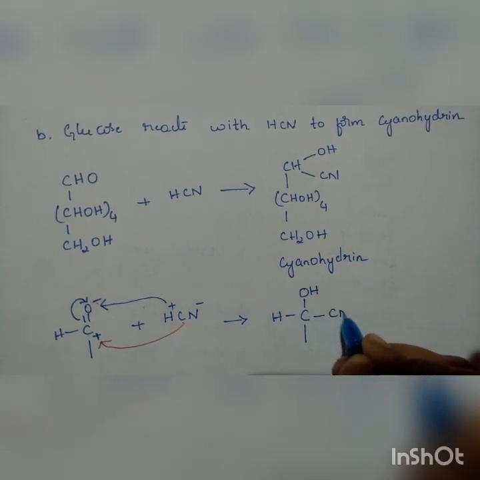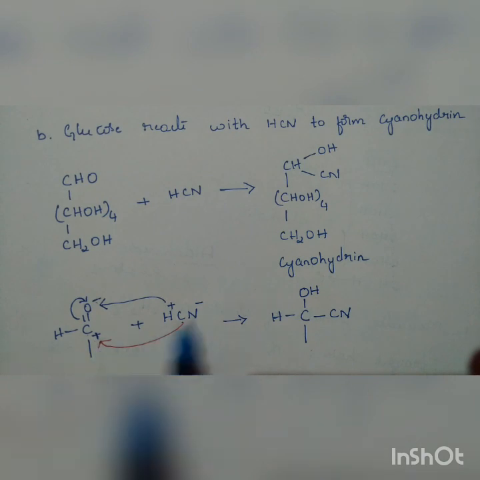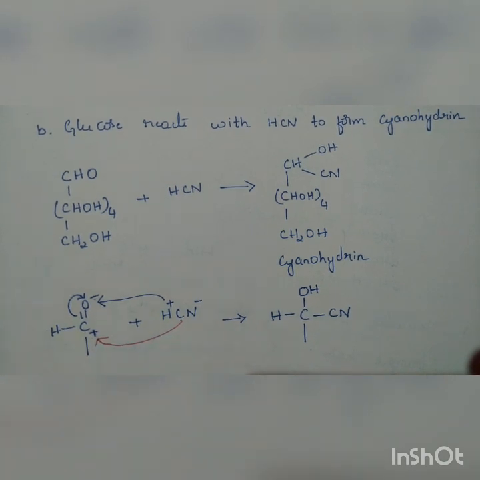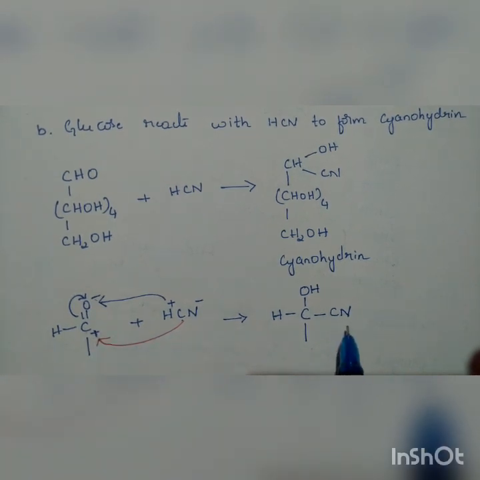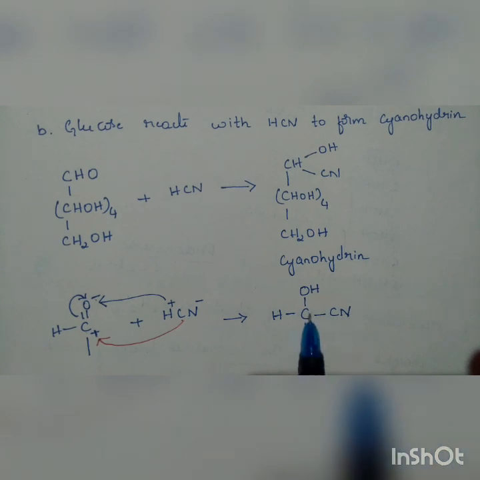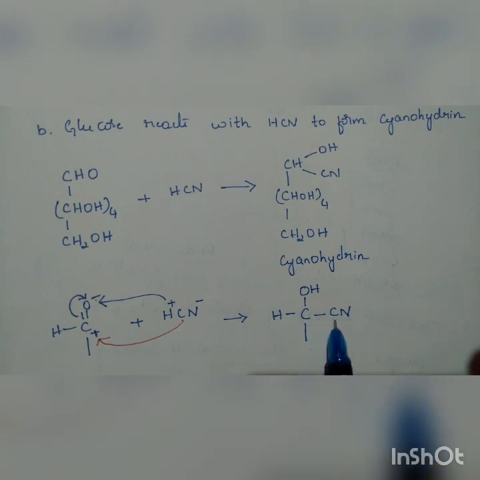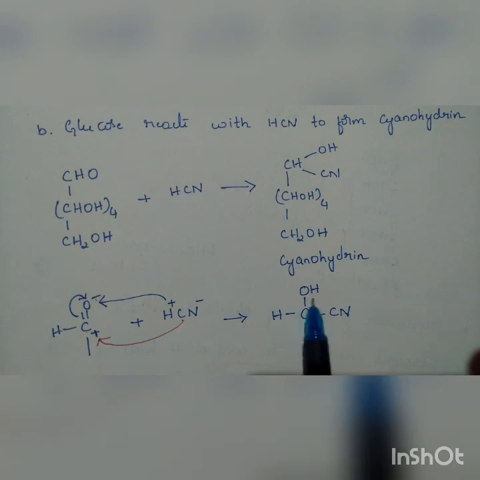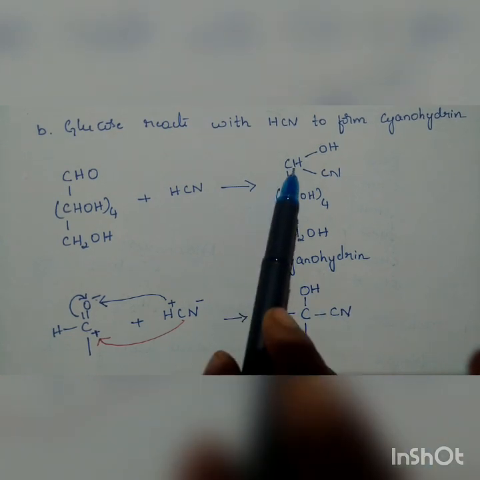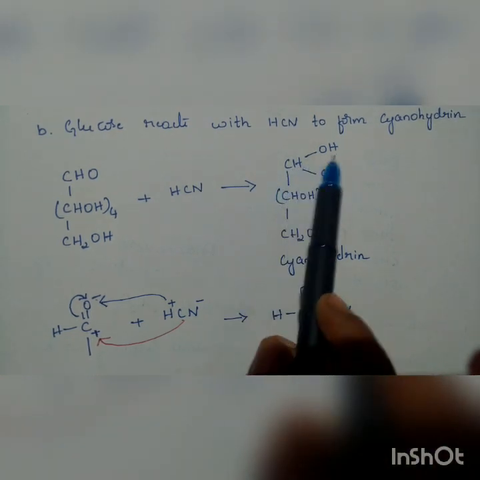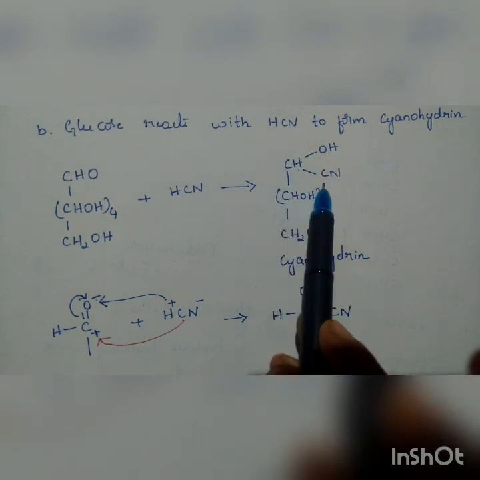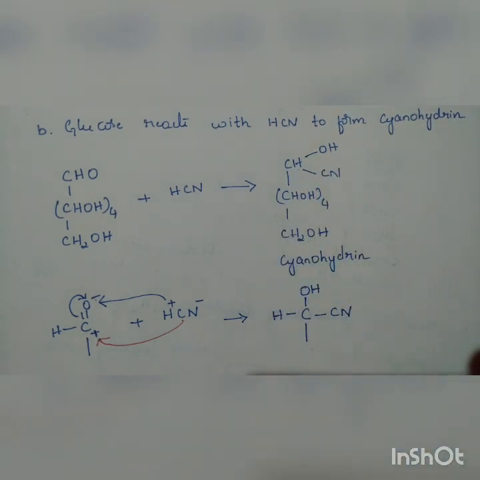CN minus forms a bond with it; plus and minus get nullified and a bond is formed. So carbon now has the cyanide group as well as the hydroxyl group. That's how the compound with CHOH and CN, cyanohydrin, is formed. I hope it is clear.